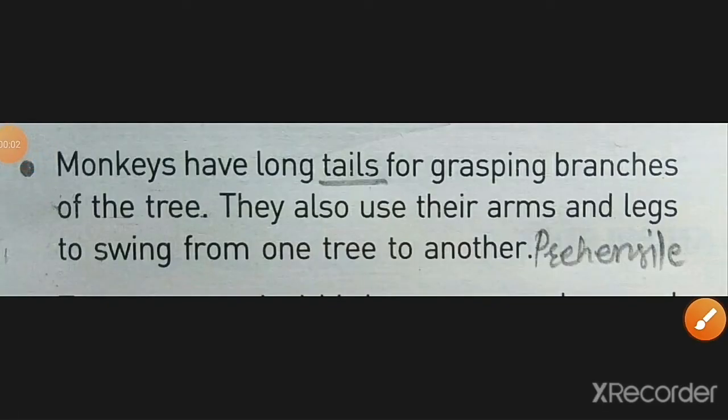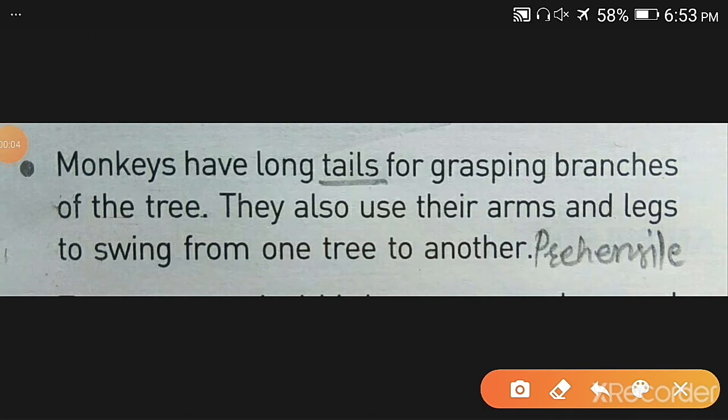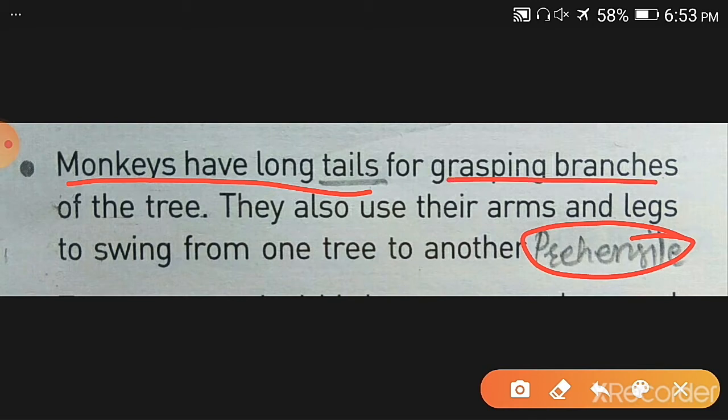The next animal that lives in the rainforest is a monkey. You must have seen monkeys many times. They have long tails, and this tail is known as prehensile tail because it can be used to grasp the branches of trees as done by hands. Okay, that's why it is known as prehensile tail, and it is used for grasping the branches of the trees.